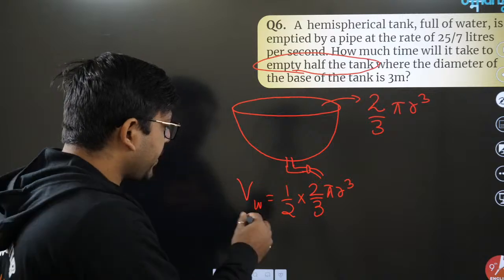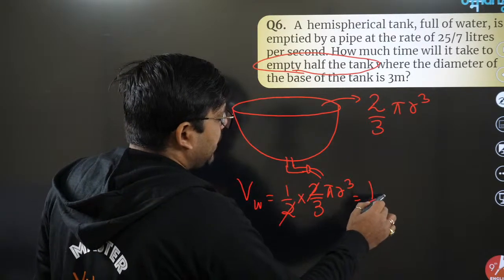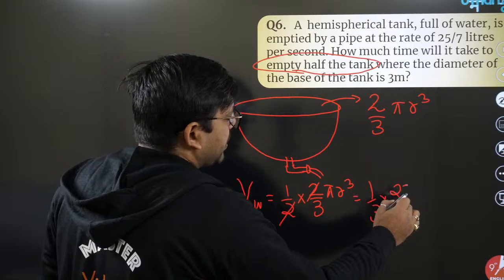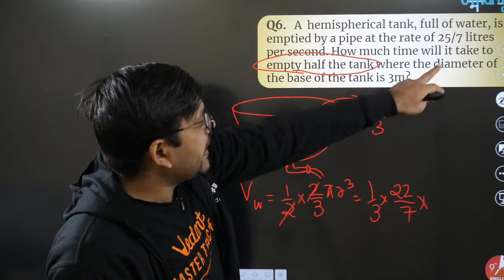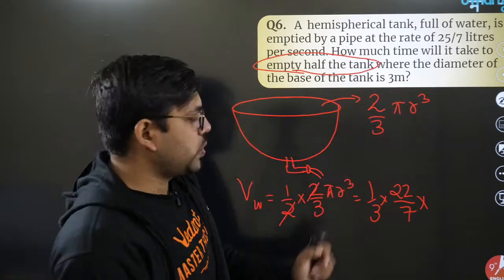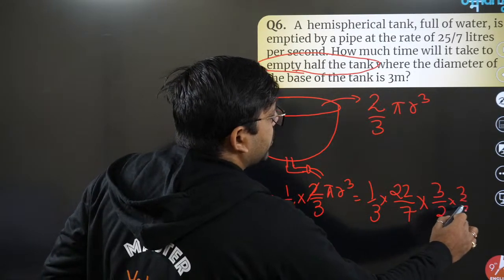If I calculate it, this cancels. 1/3 is remaining, pi is remaining, so let it be 22/7. I'm not going to solve it. And into the radius. The diameter of the base of the tank is 3 meters, so the radius will be 3/2. So 3/2 into 3/2 into 3/2.